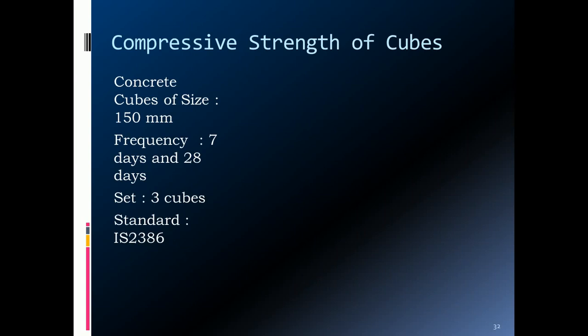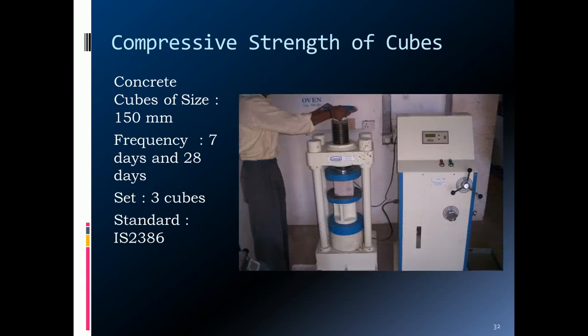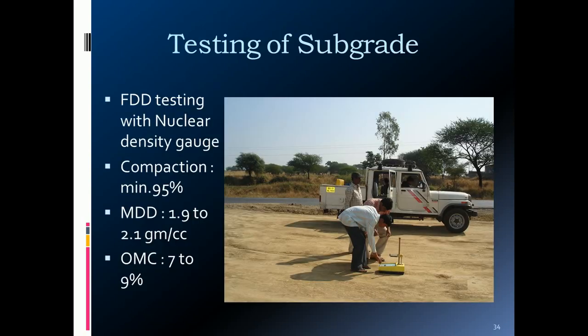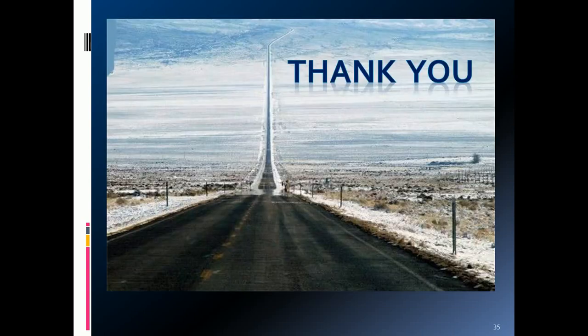Then if you are using concrete, you need the CTM, compression testing machine. Field testing can be conducted by the sand replacement method or by the nuclear moisture meter. You can find out the field density. This nuclear moisture meter is used to check the field dry density. Your density varies from 1.9 to 2.1 gram per cc with the optimum moisture content of 7 to 9%. So this is in all about the highway construction.